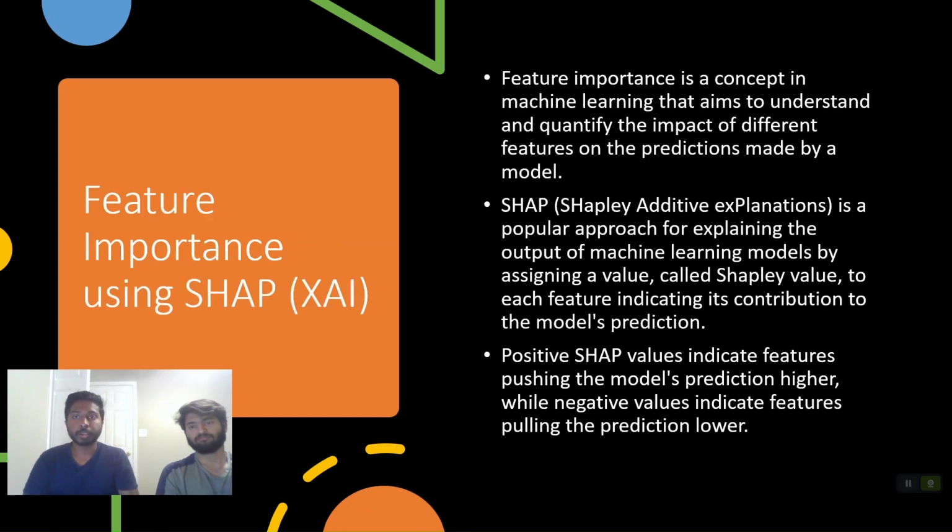So, what is SHAP? SHAP stands for Shapley Additive Explanations, and it is a pretty popular approach where each feature is given a value called the Shapley value, which indicates the contribution of that feature to the model's prediction. A higher value indicates the model is greatly affected by that particular attribute, whereas a negative or lower value indicates otherwise.